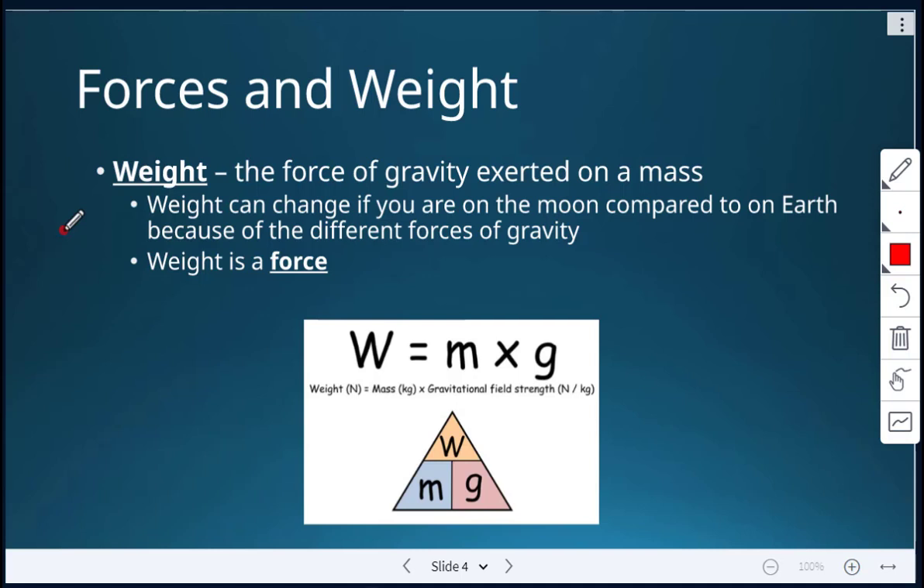So the weight can change if you are on the moon compared to on Earth, and that's because of the different forces of gravity. So weight is a force. So here weight is shown as equal to the mass multiplied by that gravitational strength. All right, so that becomes mass is in kilograms, and then that gravitational field strength is in newtons per kilogram. Okay, and then weight is measured in newtons.